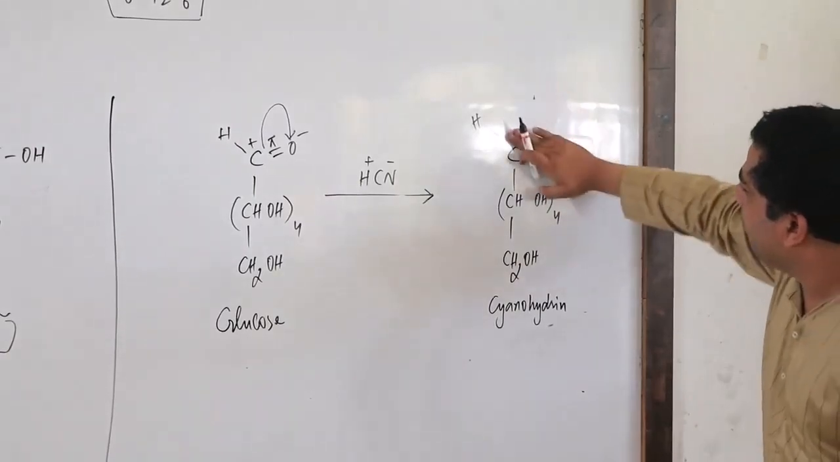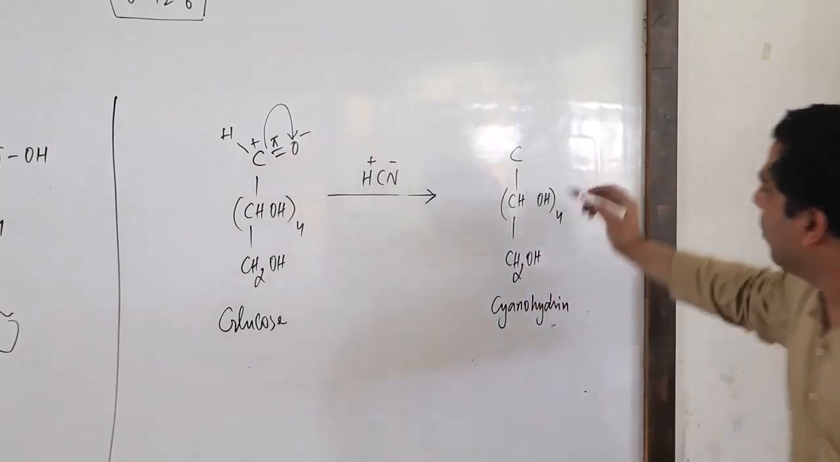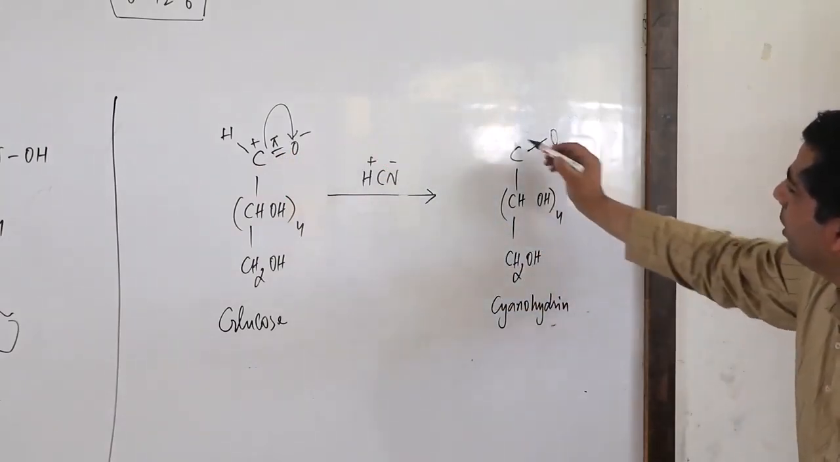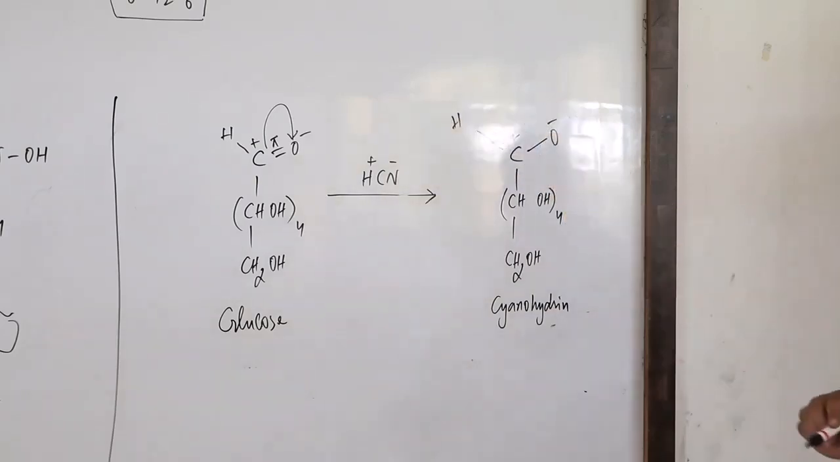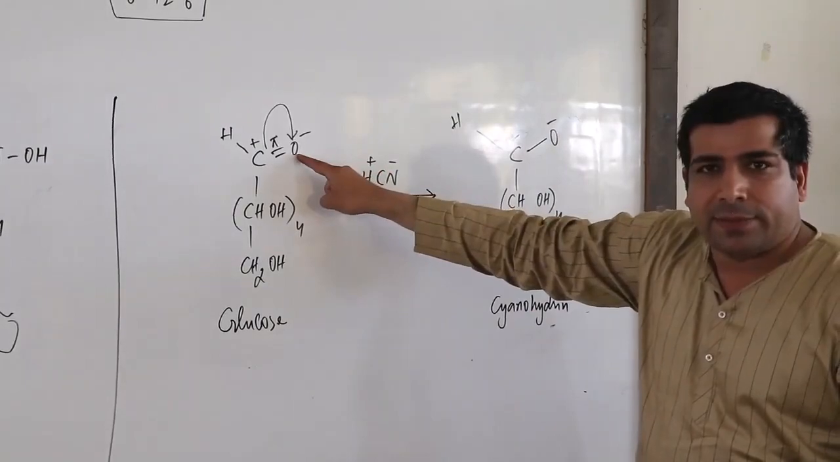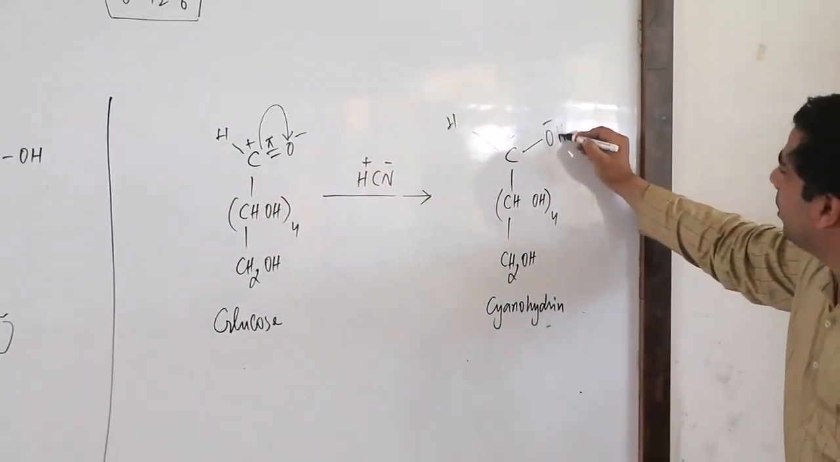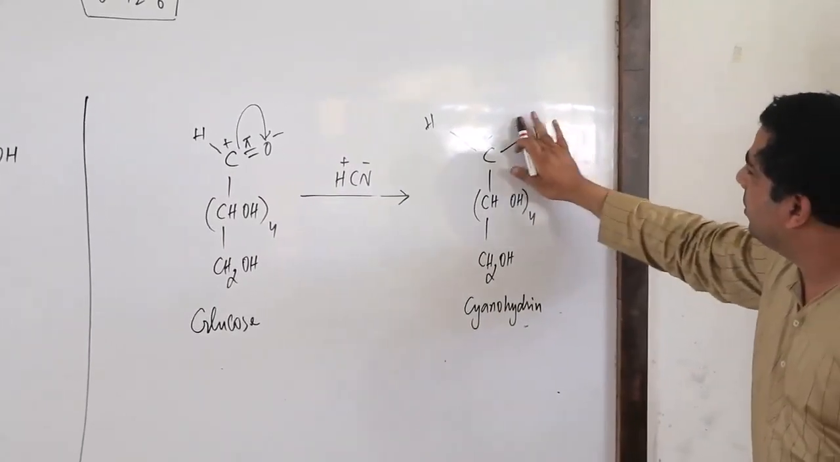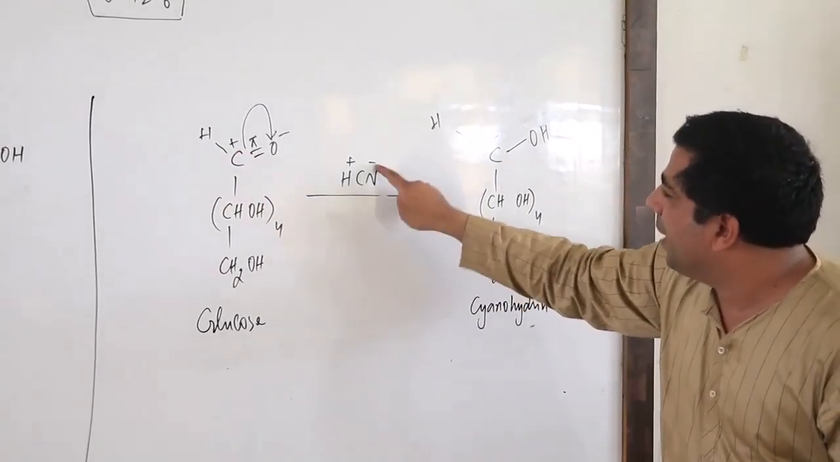Let me remove it for the time being. Let me shift this bond. Now what is here? CO. What's the charge here? Plus. What's the charge here? Minus. And then you have hydrogen. Cool? H plus will go and react with O minus. Correct? H plus will react with O minus, so it will become like this. Plus and minus will cancel. It's OH.